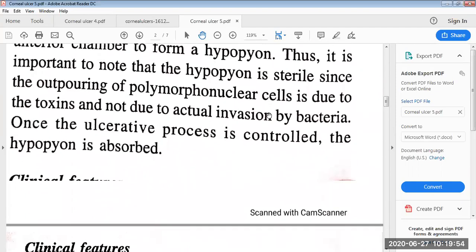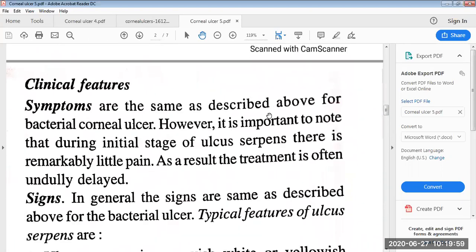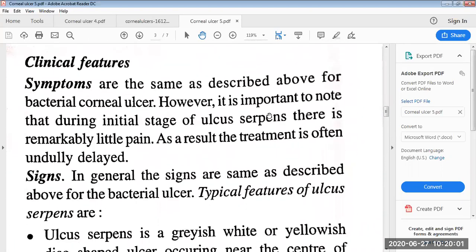Once the ulcerative process is controlled, the hypopyon is absorbed. Then the clinical features of the hypopyon corneal ulcer. Symptoms are the same as described above for the bacterial corneal ulcer. However, it is important to note that during the initial stage of ulcus serpens, there is remarkably little pain. As a result, the treatment is often unduly delayed.